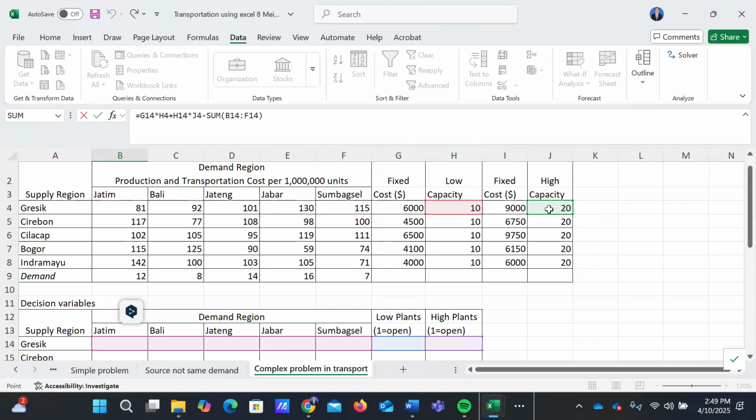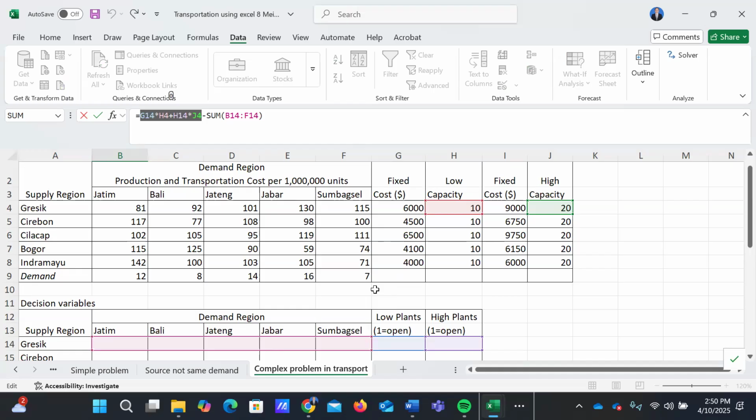This is the capacity that will open, low or high, and the value of G14 or H14 will be null or 1. Null means it will not open, 1 means it will open.